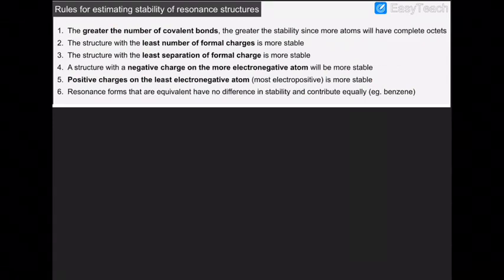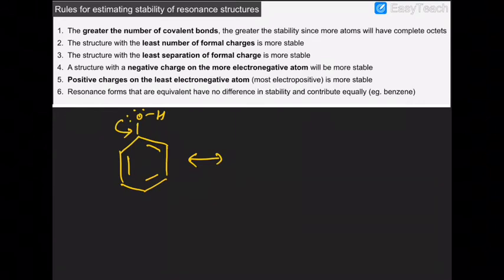Rules for estimating stability of the resonance structure. Rule number 1: the greater the number of covalent bonds, the greater is the stability, since more atoms will have a complete octet. Now look at that picture. Now take the example of phenol. Now the lone pair becomes pi cloud, the pi cloud becomes lone pair.